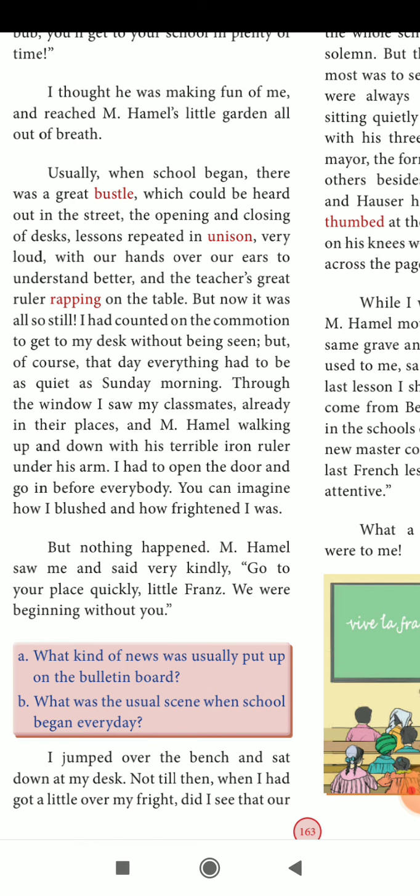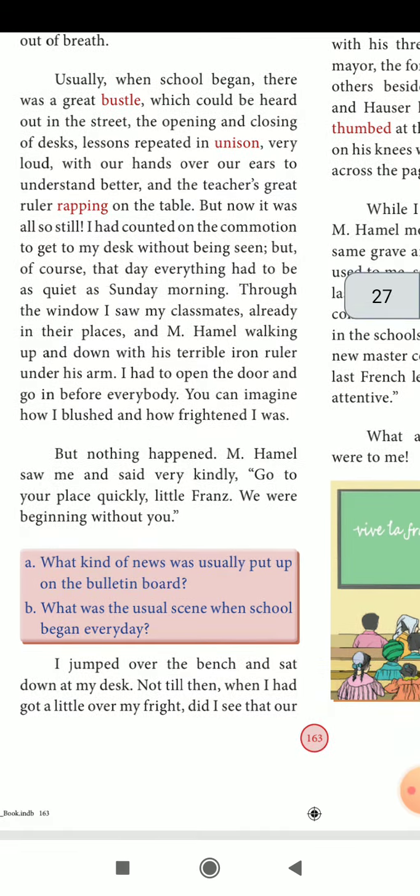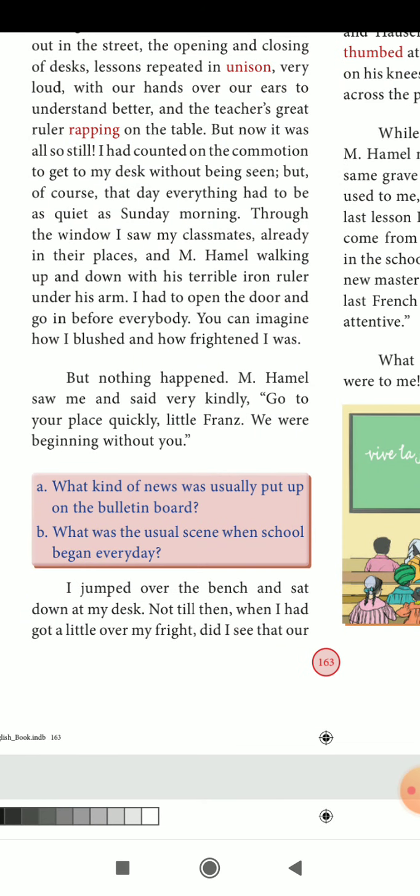I was scared to open the door. I was very scared to open the door. Just imagine how frightened I was to get into the classroom. Like that he was telling. After that, nothing happened.